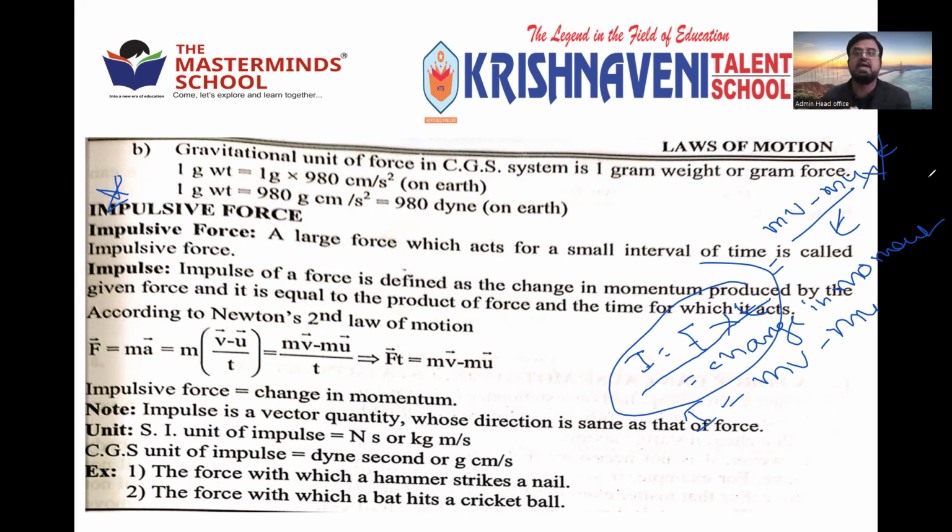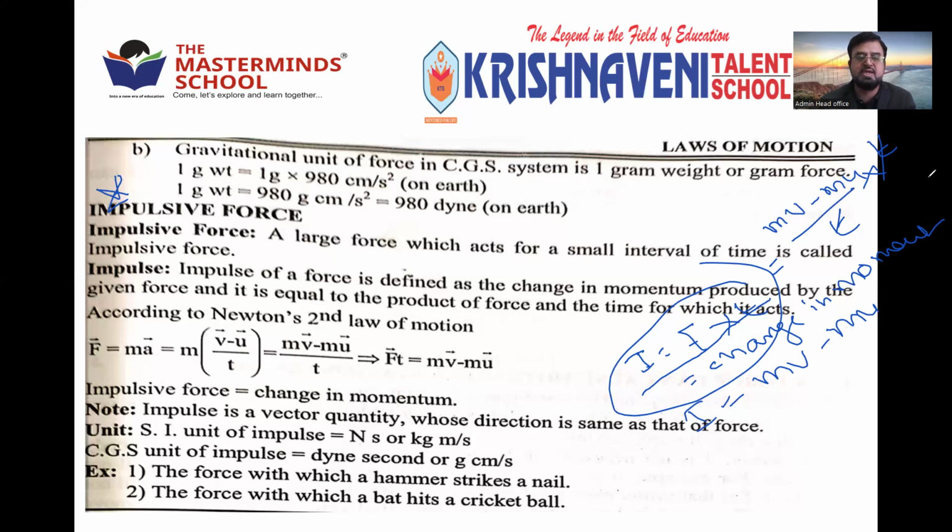So the speed of the ball decreases, and the force of the ball reduces, otherwise you will get injured. So when you are increasing the time of contact, then automatically the force will reduce. Such force is called impulsive force, which is obtained from Newton's second law. You can see there F is equal to ma. We know a is equal to v minus u by t, so F is mv minus mu by t. So impulse is nothing but F into t, and F into t is nothing but mv minus mu, change in momentum.